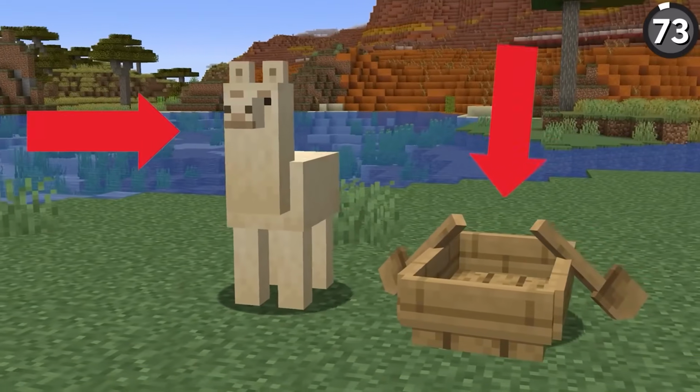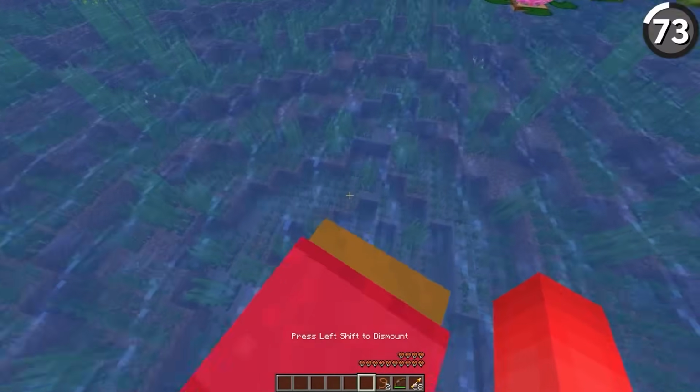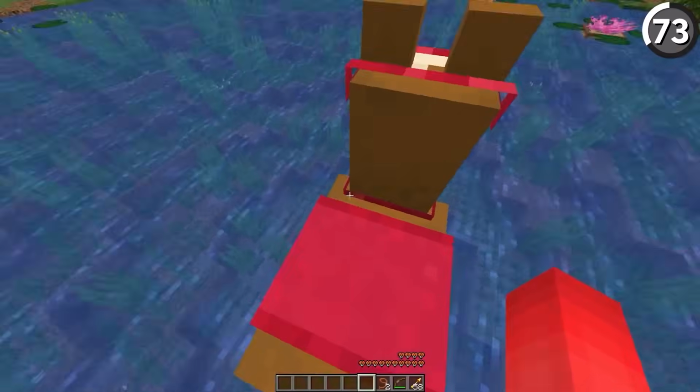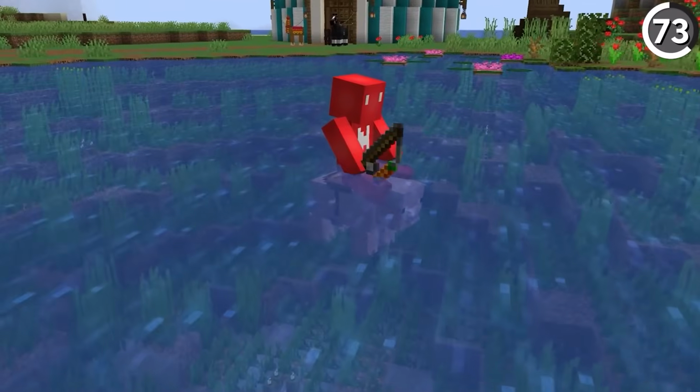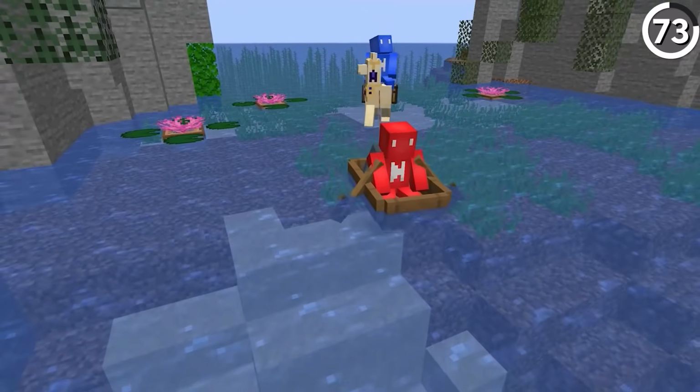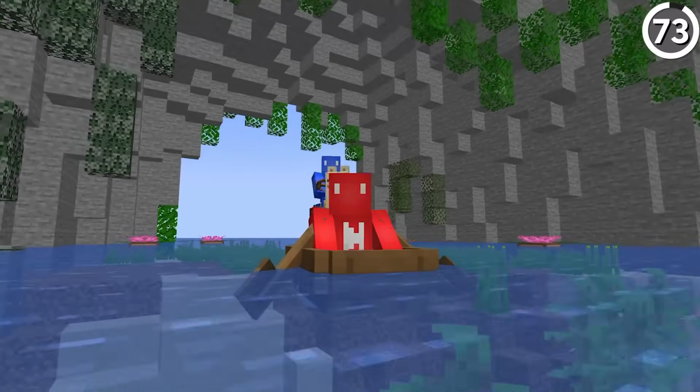What did this llama and this boat have in common? Well, if a player rides on top, neither of them will sink, even if you're in water that's deeper than 2 blocks. Which seems small, but the same can't be said for our horses or pigs, so it's definitely noticeable. And that'll make it all the easier to bring your friends along on the caravan for the next time that you travel.